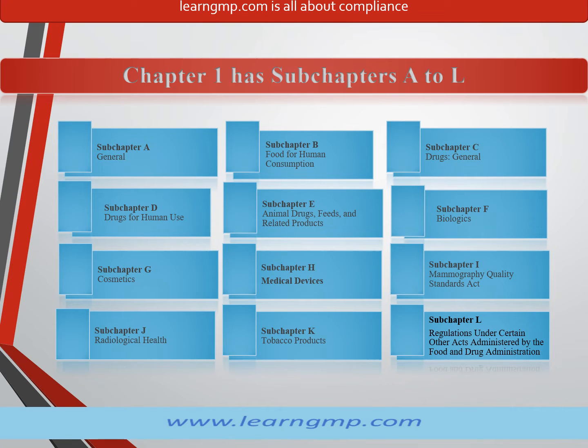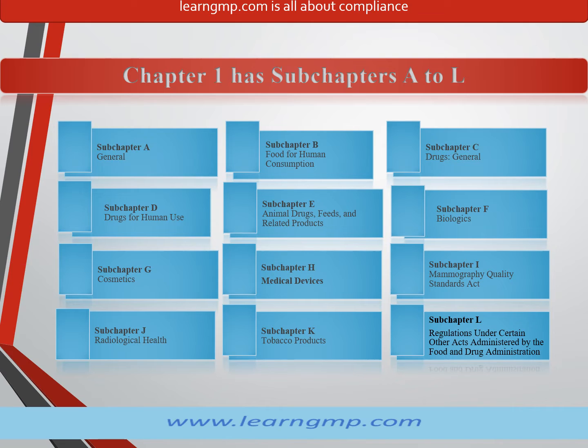Chapter 1 has subchapters A to L. Subchapter A, General. Subchapter B, Food for Human Consumption. Subchapter C, Drugs, General. Subchapter D, Drugs for Human Use. Subchapter E, Animal Drugs, Feeds, and Related Products.